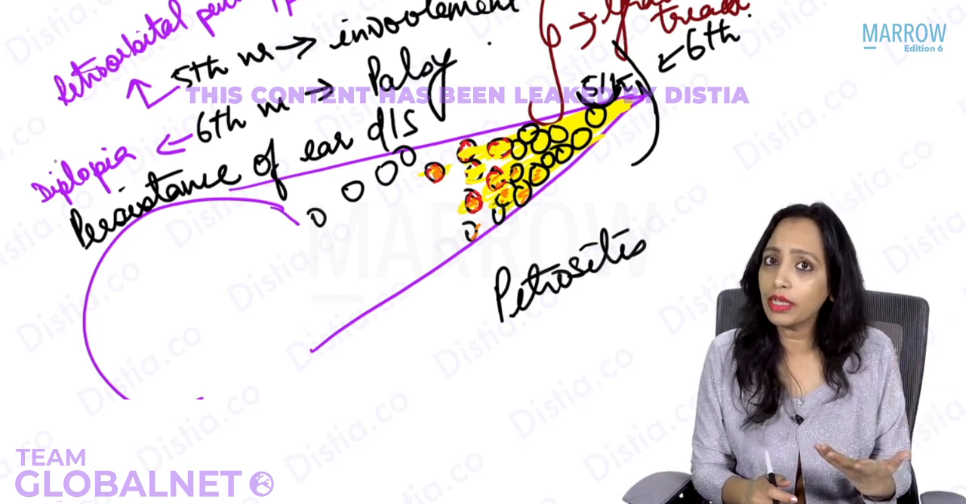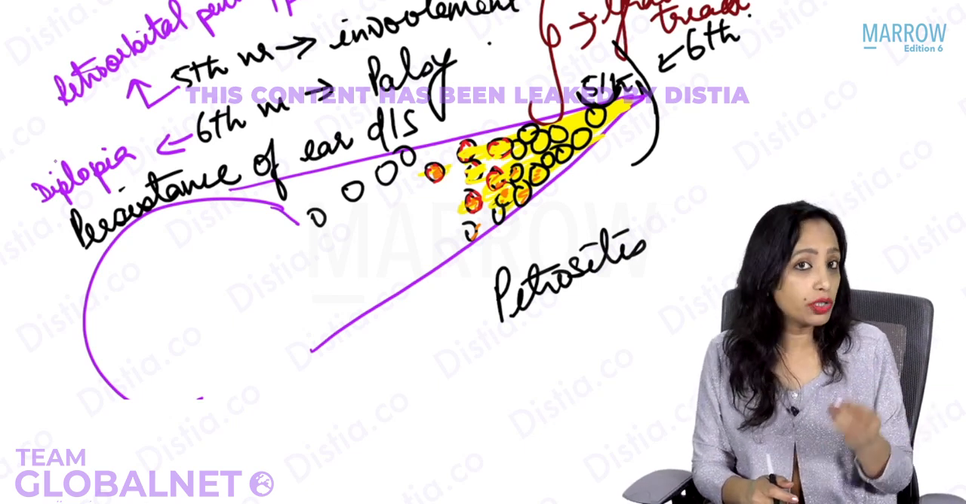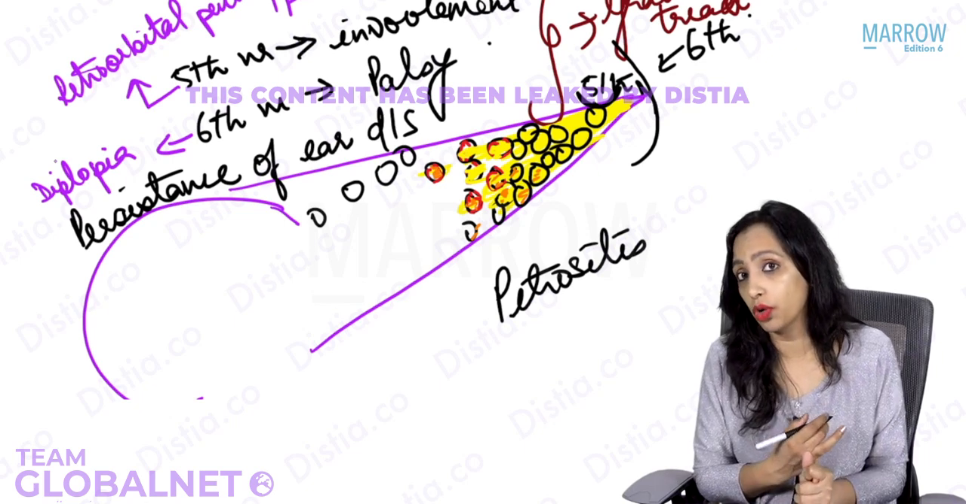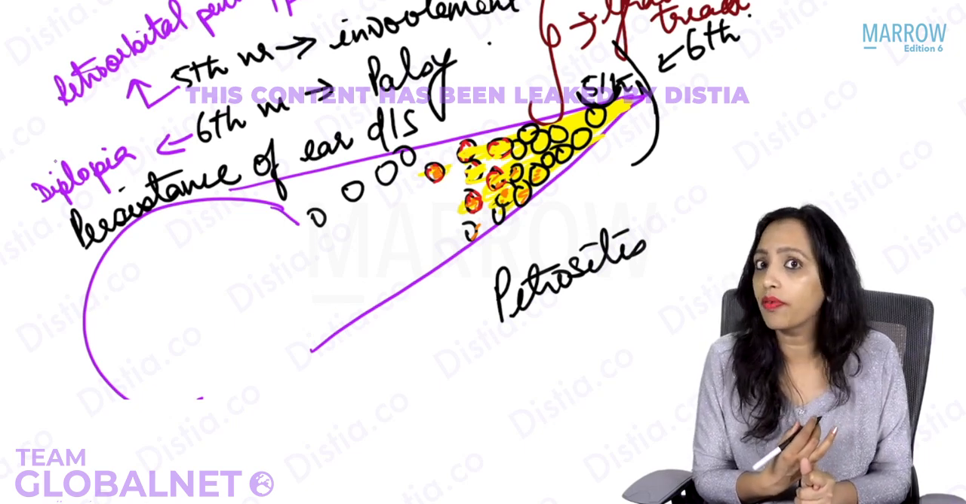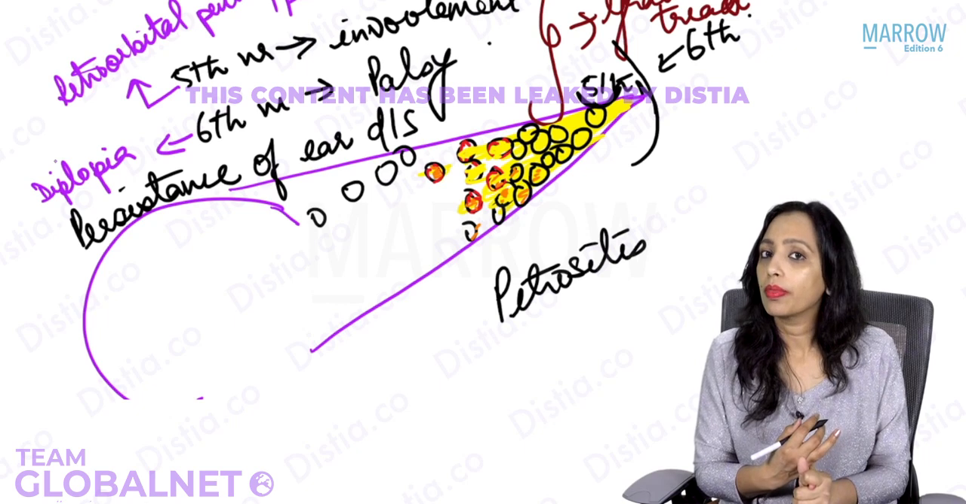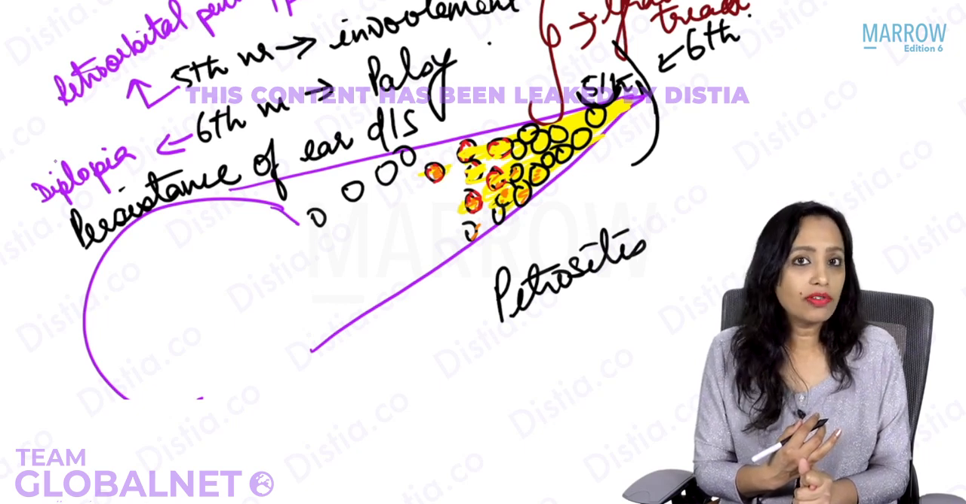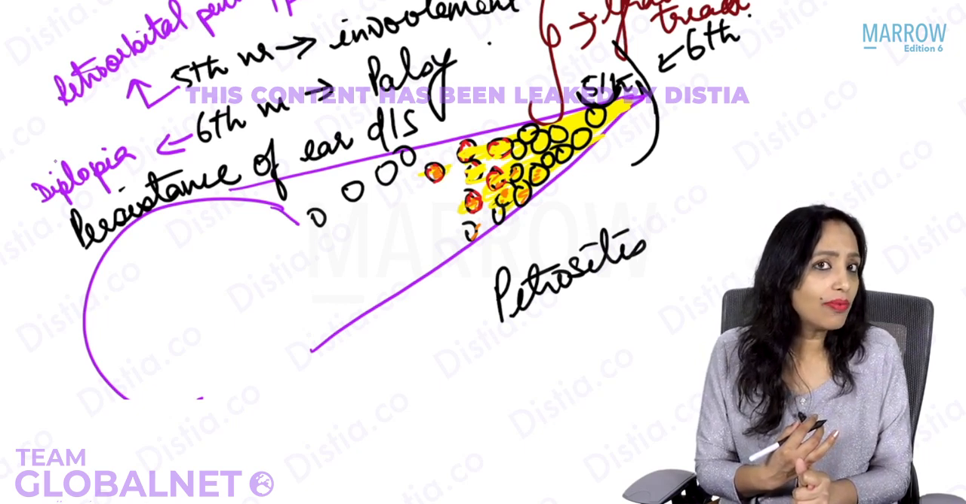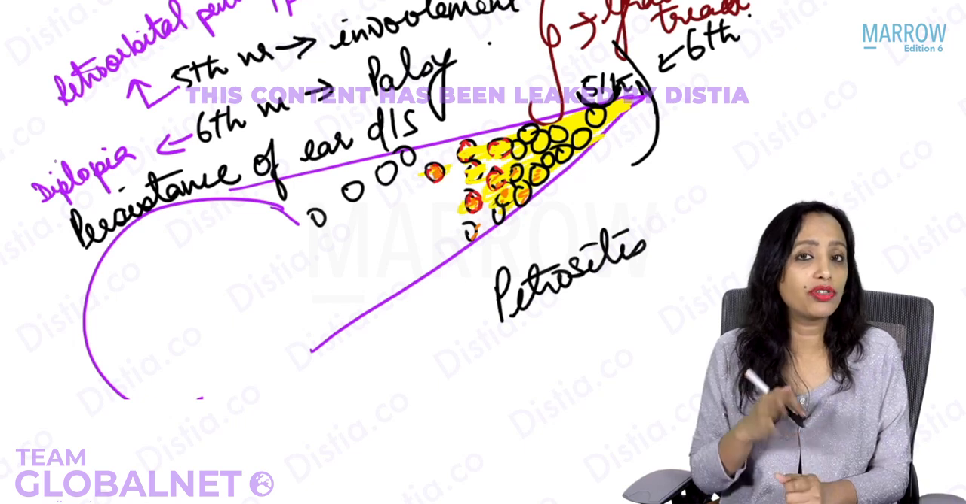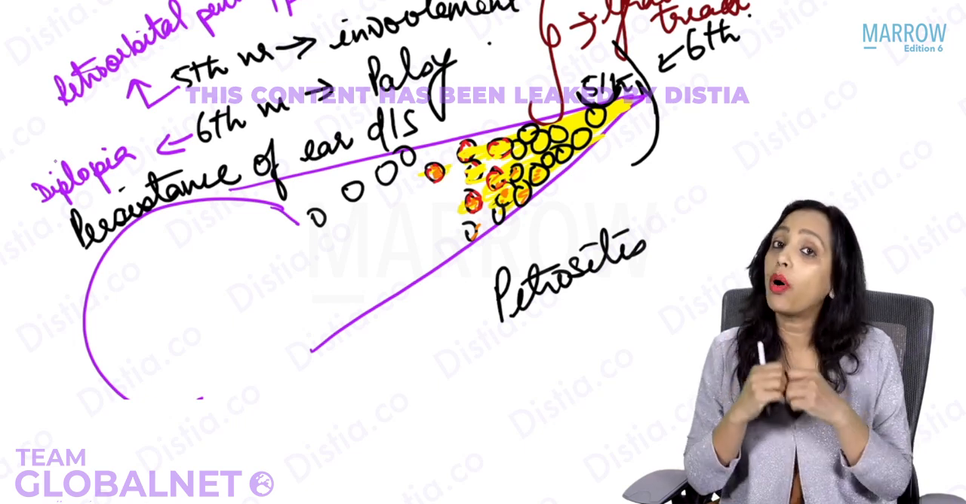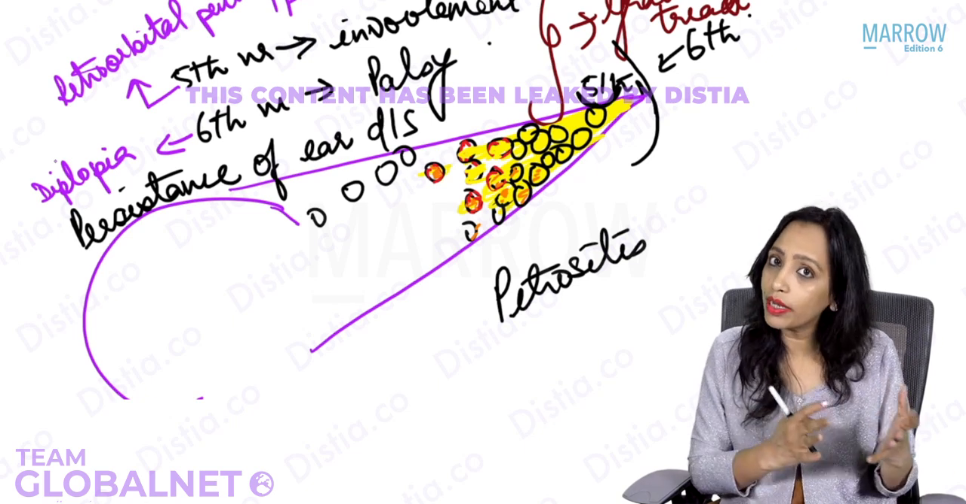Now, it has been asked, which of the following is a feature of Gradenigo's triad? One of the choices was palsy of the fifth and sixth nerve, yes or no? No, fifth nerve is just involvement. Why don't we call that palsy? Because fifth nerve has 3 branches, so it is not necessary that all the 3 will be involved. So, it is called involvement.